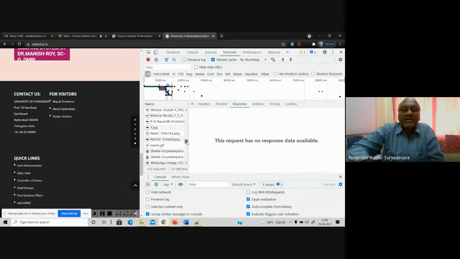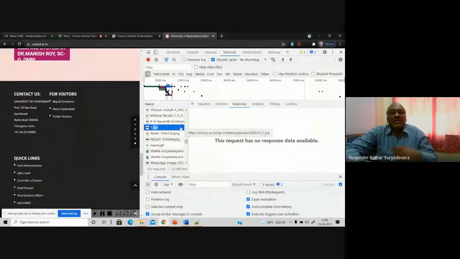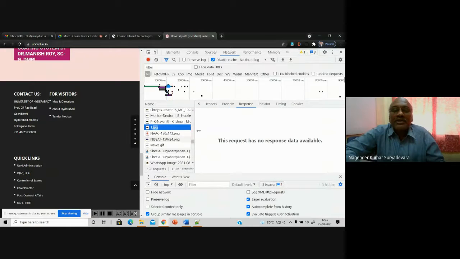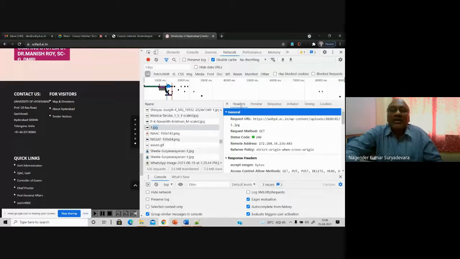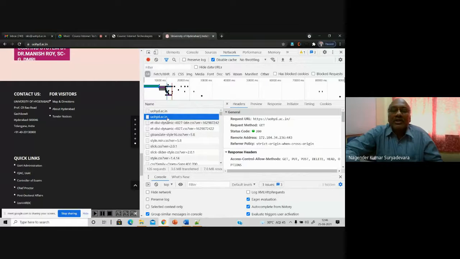Basically, the images, the text, and everything is given here, and this is the image that you are seeing now. Like that, you can retrieve those images, also data which is available on that server. This is the raw information that you are getting here. Now once you get that information, you go to this particular first line, and then you click the headers. There is a header.